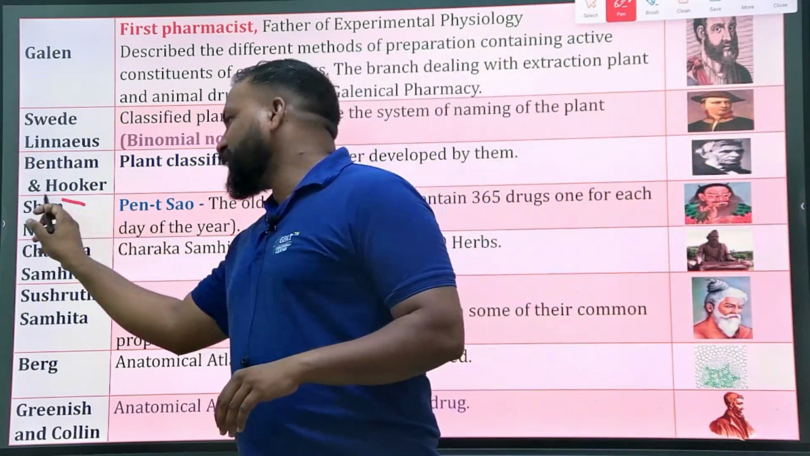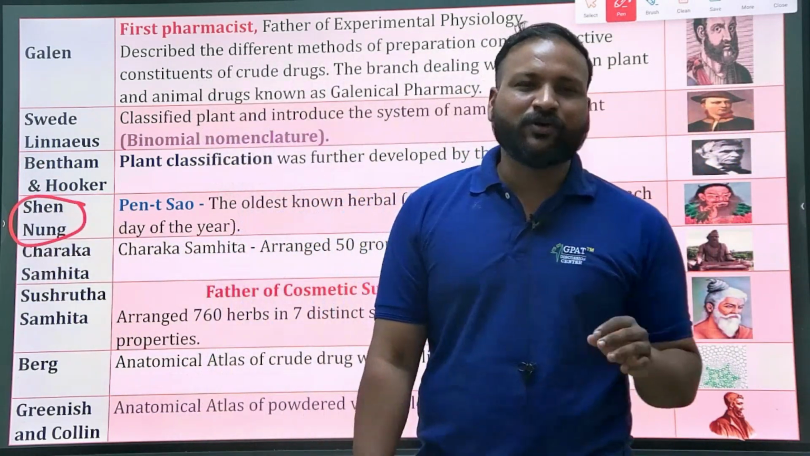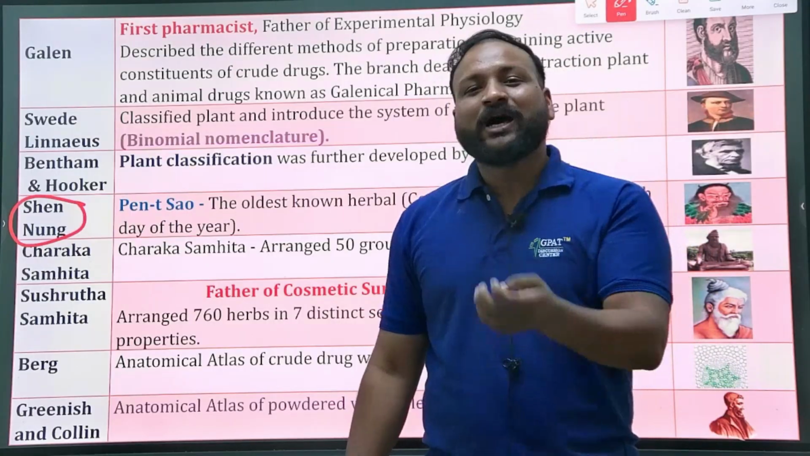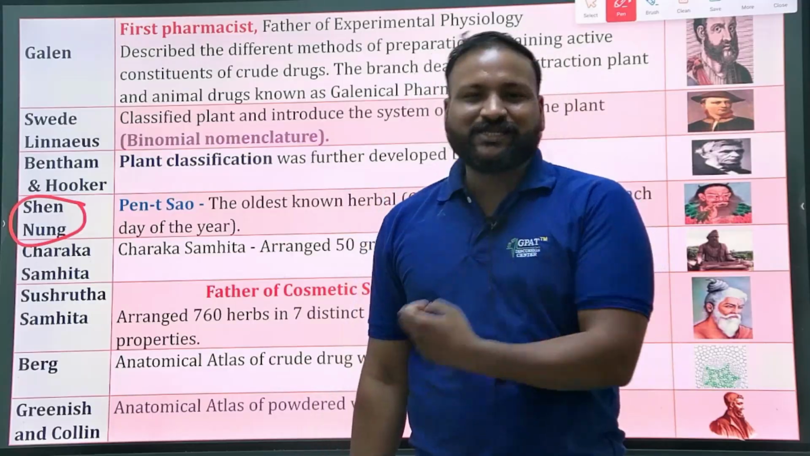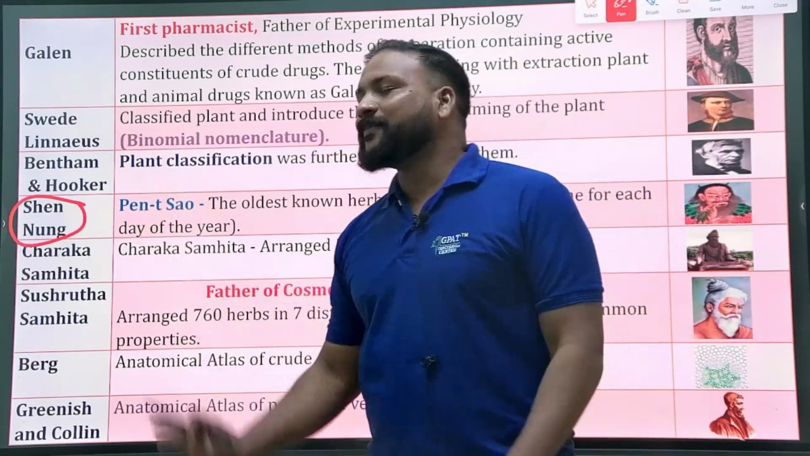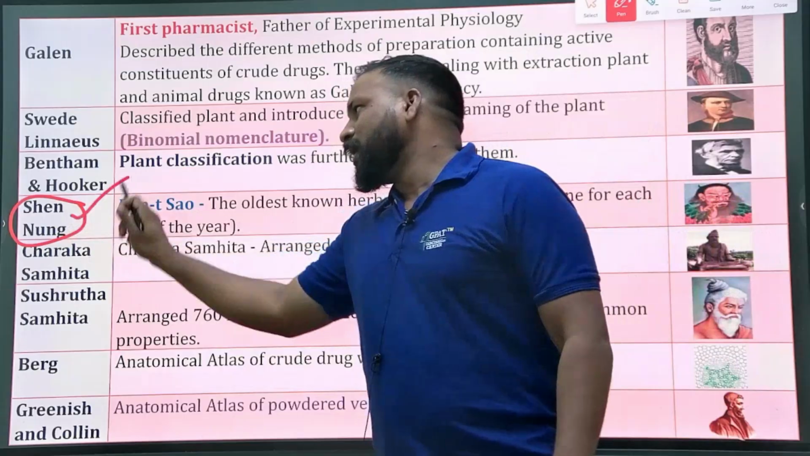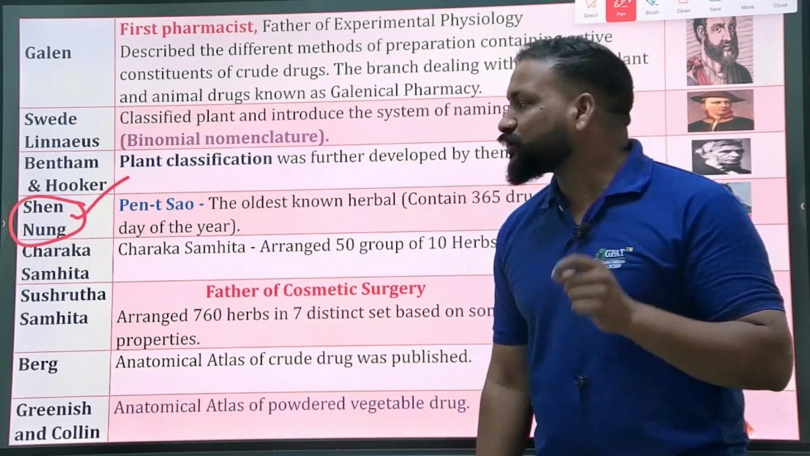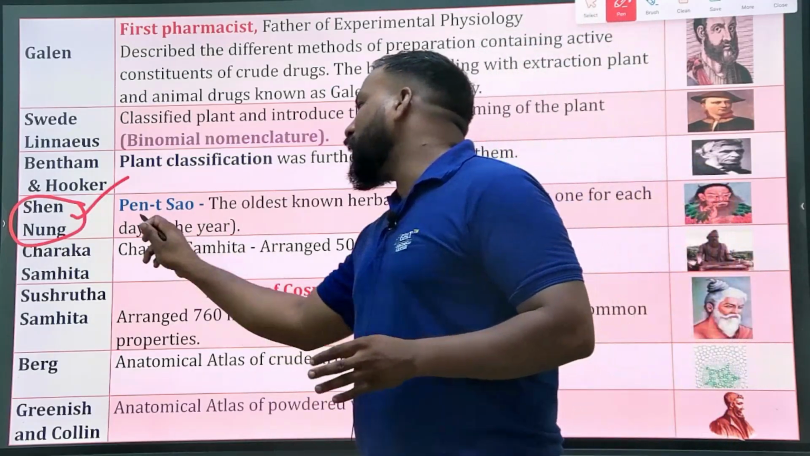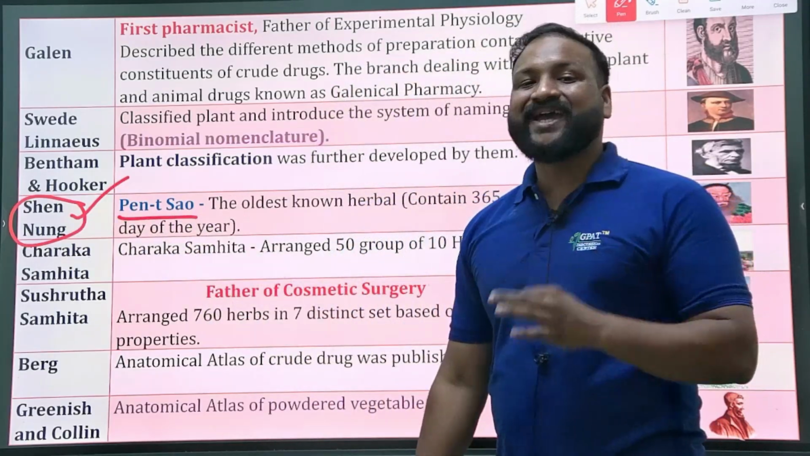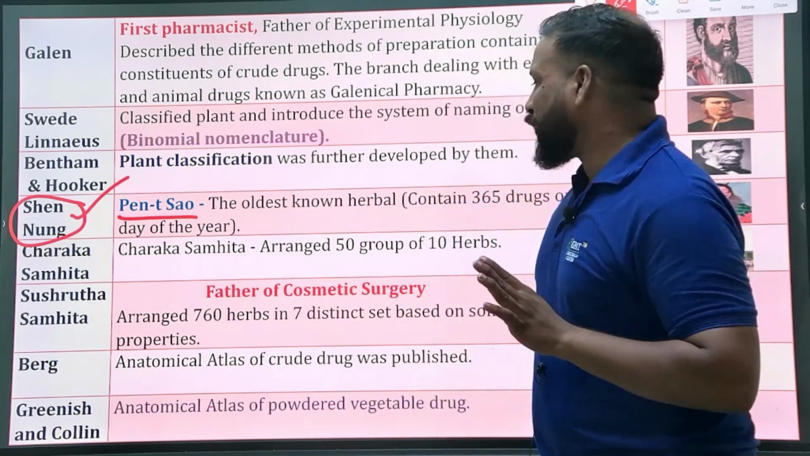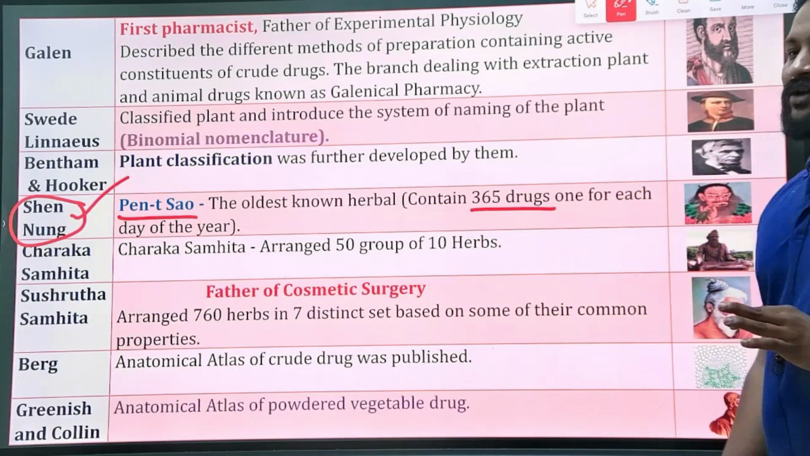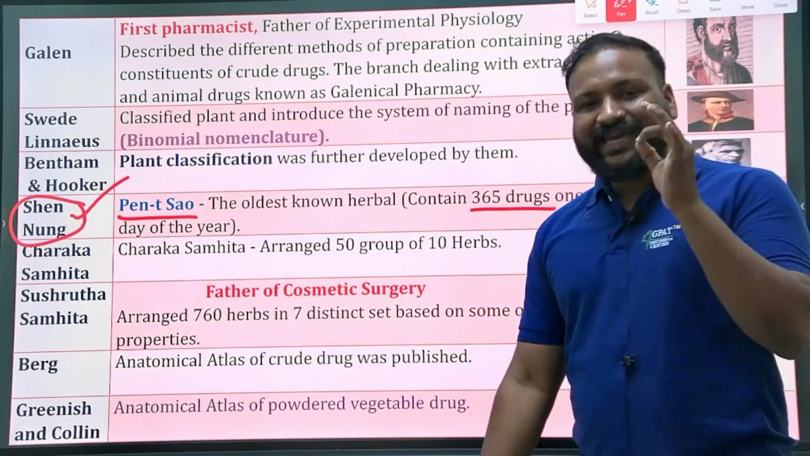Next is Shen Nong. No need for any shortcuts or tricks, because that pronunciation and vocabulary itself tells you which language and which system it comes from. Shen Nong is a Chinese person, known as the father of the Chinese system of medicine, and he wrote a book called Pen Tsao. In this Pen Tsao there are 365 drugs for 365 days, each day a herb.